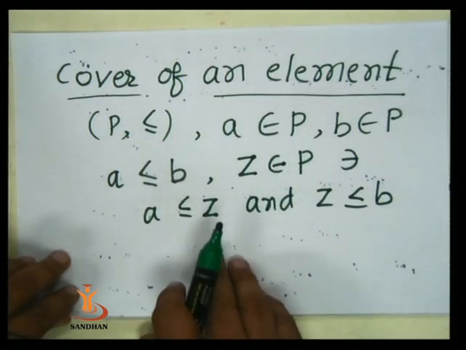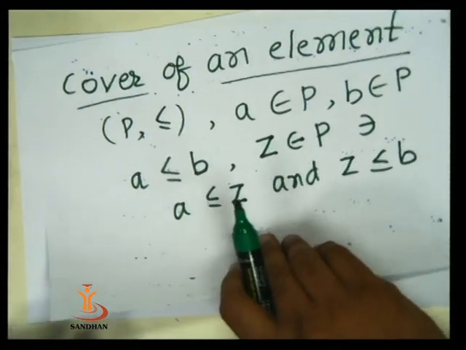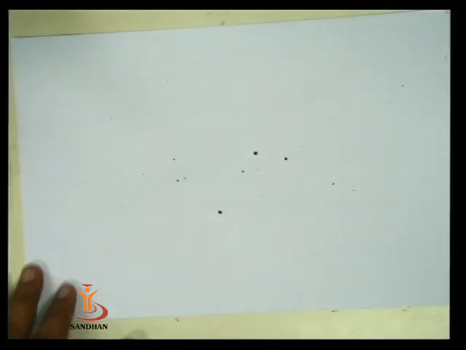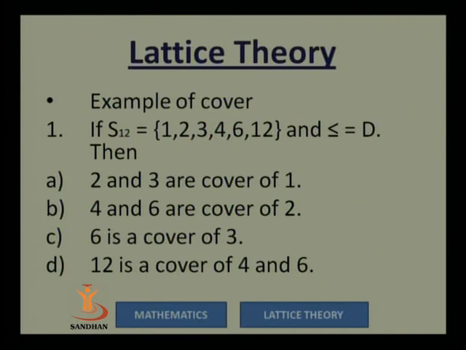For that we are going to see one example of cover. We are going to consider one example by taking S12. Consider S12. S12 means the factors of 12. Consider S12: 1, 2, 3, 4, 6 and 12.